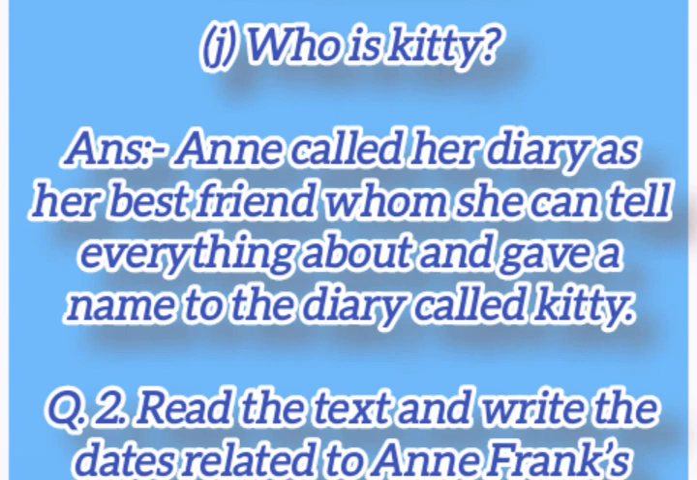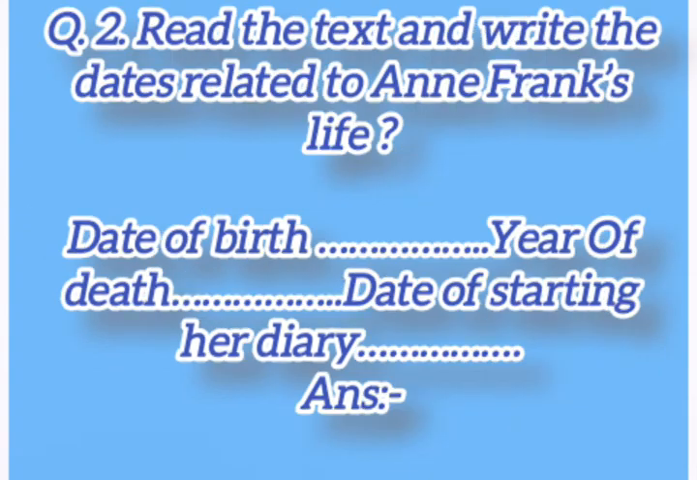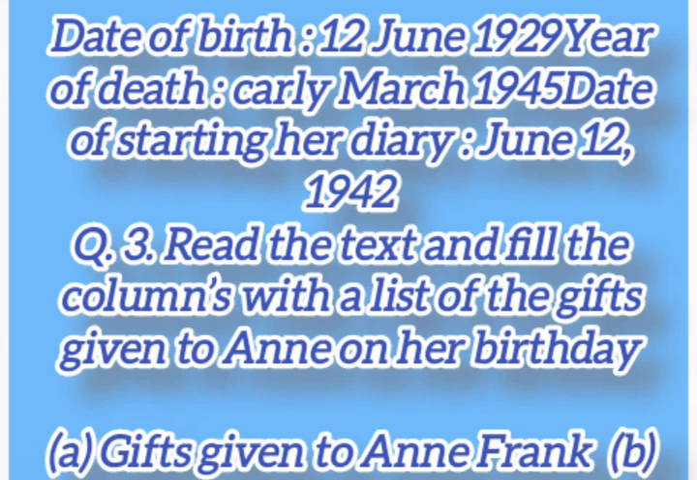Q. 2. Read the text and write the dates related to Anne Frank's life: date of birth, year of death, date of starting her diary. Date of birth, the 12th of June 1929. Year of death, March 1945. Date of starting her diary, June 12, 1942.